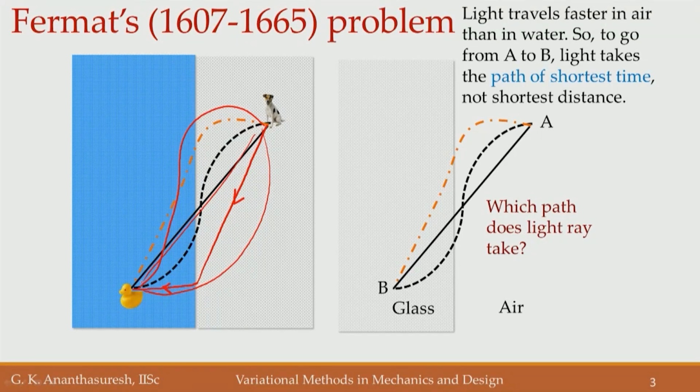So, light rays when they go from point A to point B, which path do they take? Let us say here we have air and here we have a glass medium. So, A is in air and B is in glass. For it to go, it has a certain speed in air and a certain speed in glass. So, which path does it take? Same problem as what we discussed here with a dog and a rubber duck. Okay. So, here Fermat conjectured that the light ray takes the least time path and not the least distance path. Okay. That is the difference. Least distance path is a straight line, we know it, but what is the least time path?